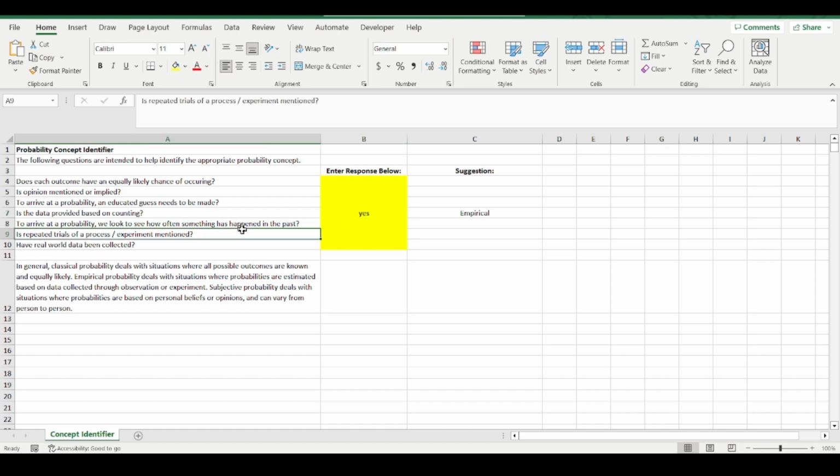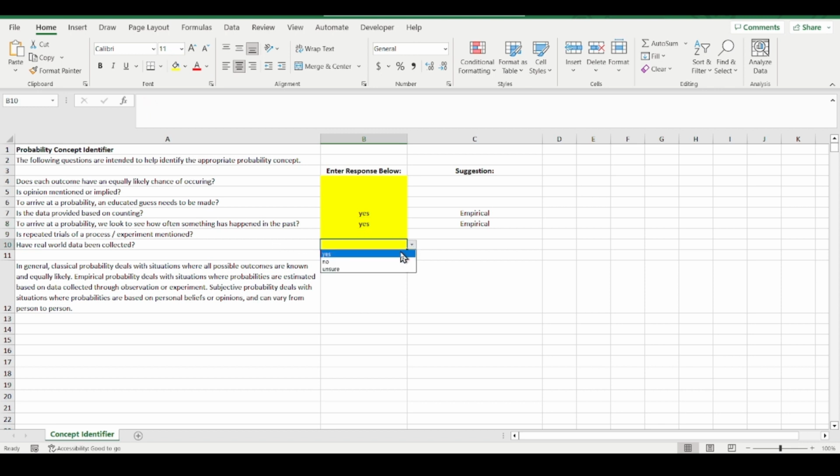To arrive at a probability, remember we want to work out the probability of heavy traffic. We look at something which happened in the past, and in this case, yes, we're counting now to project what's going to happen in the future. And the last question, has real world data been collected? And the answer is yes. So we've got 3 yeses, and the implication is we're employing the empirical probability concept.